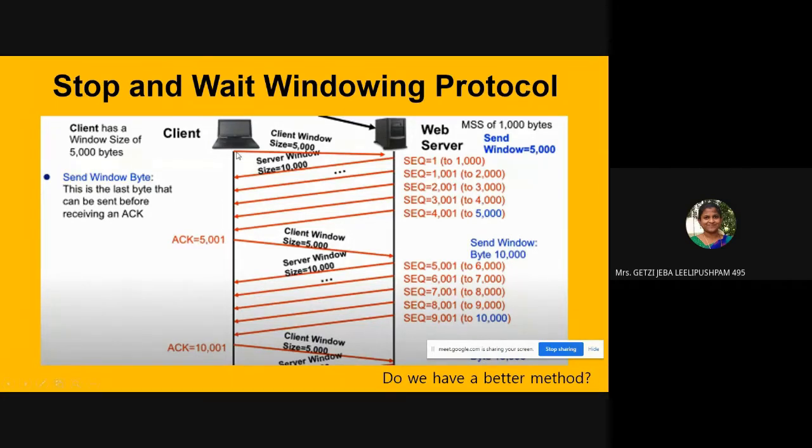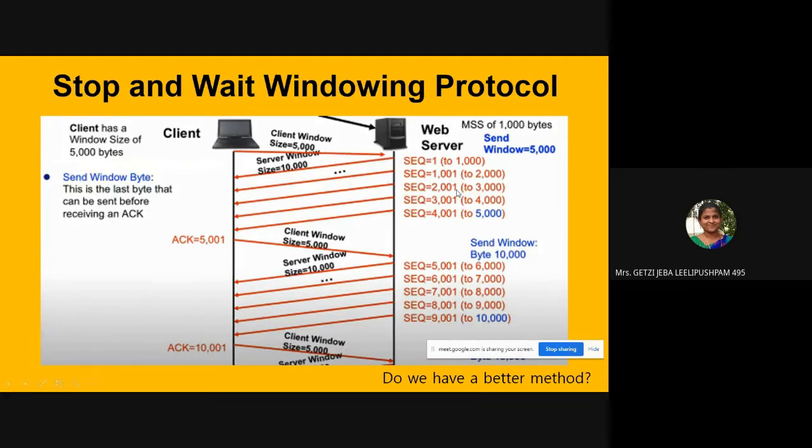Now the client will say, hey, come on, I can receive only 5000. Now the server says, come on, I can receive only 10,000. What is the meaning of client window? It means, hey, server, whatever you send to me, you send within 5000. If you send beyond 5000, I, the client, cannot receive it. Similarly, the server says, whatever data you send to me, you send only 10,000 bytes. Whatever you send beyond 10,000, I cannot receive it. So they both first negotiate on their data transmission range.